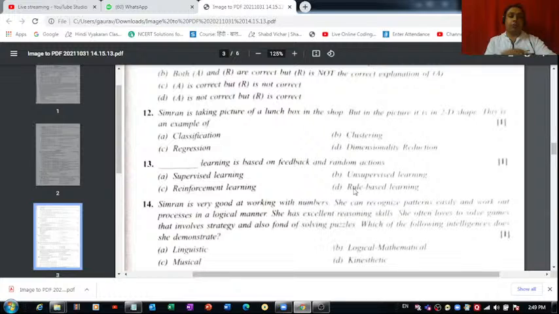Earlier, the lunchbox is of course a 3D object, the way the other objects which exist in our environment are. The moment we click the photograph, the z-axis gets removed, and all the objects which we see in the image become two dimensional, right? Because the image itself is a two-dimensional object. So here dimensionality reduction is taking place. So for question number 12, the correct option is part D.